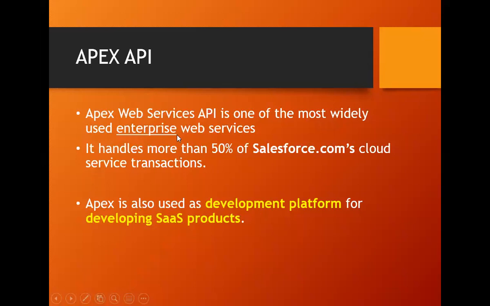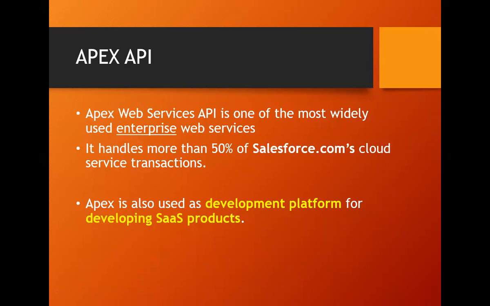Now, these are the few points which we have covered. Apex is a platform as a service, and more than 50% of the Salesforce.com services are all written using the Apex API. That data was from a decade before, but now more than 80 to 90% of the services supported or given by Salesforce.com are all using the Apex API only.